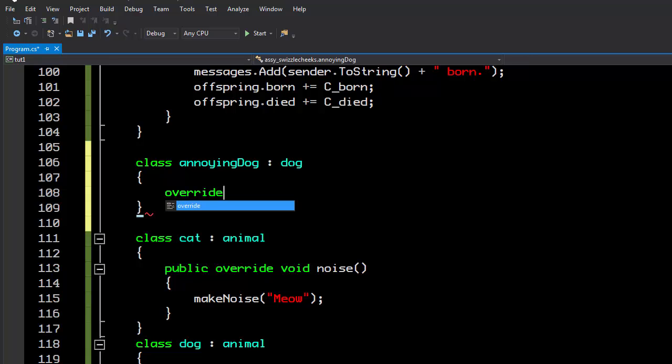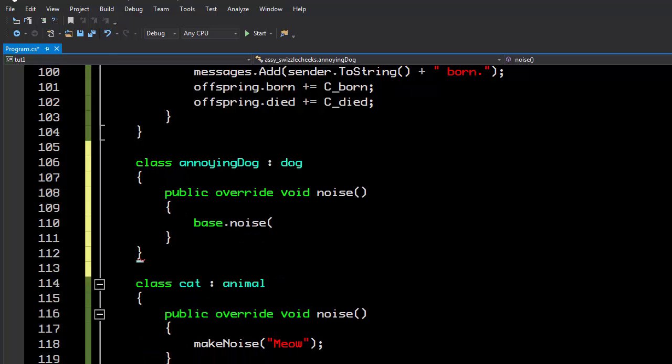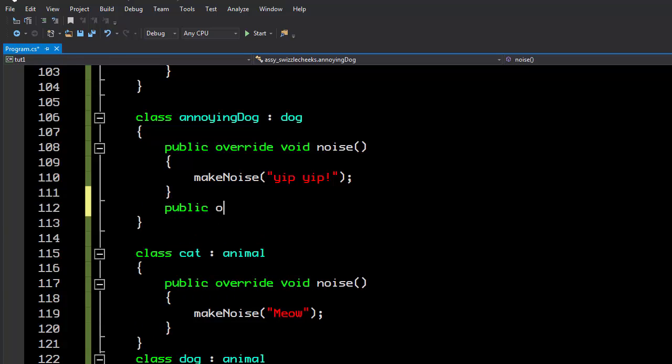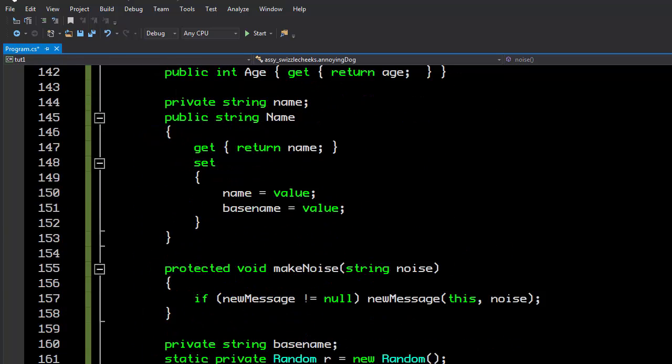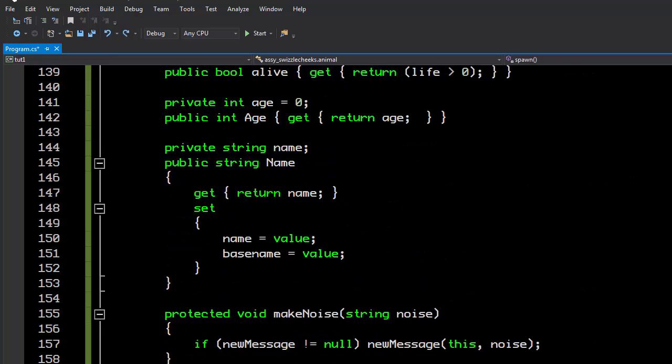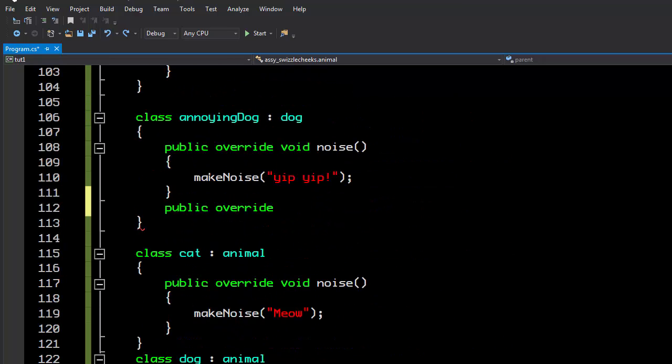Well, we can further override noise, and here, yip, you know? And the other thing is that we could, if we really wanted to, override the spawn. Well, we have to make it virtual down here, so let's find our spawn event and make it virtual. And then it wouldn't be private, it would have to be protected. But what we could do is override the spawn event so that every so often a dog produced an annoying dog.